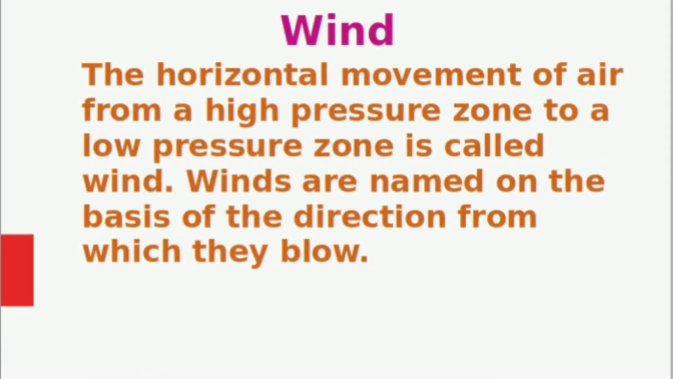Next topic is wind. It is the horizontal movement of air from a high pressure zone to a low pressure zone. Winds are named on the basis of the direction from which they blow. For example, the south wind is the wind blowing from the south. Once more, wind is the horizontal movement of air from a high pressure zone to a low pressure zone, and it is named on the basis of the direction from which it blows.